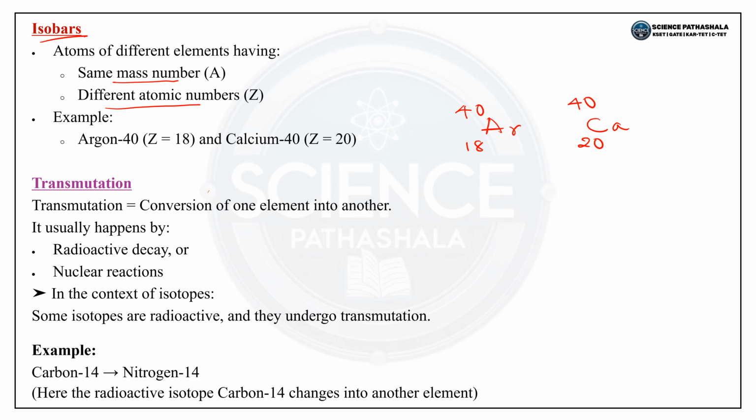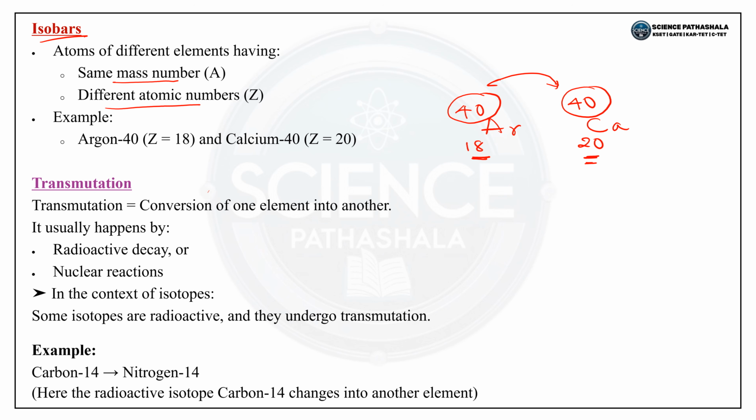Here these are the two elements, argon and calcium. Argon has mass number 40 and calcium also has mass number 40. Elements having the same mass number but different atomic numbers are called isobars.